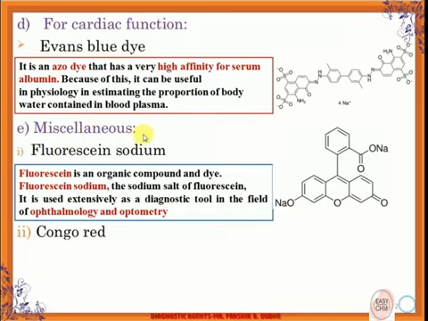Then the miscellaneous agents, like fluorescein sodium. This is the structure of fluorescein sodium. It is the sodium salt of fluorescein, and it is extensively used in the field of ophthalmology and optometry. And then one more agent is Congo red. It is used under this class.